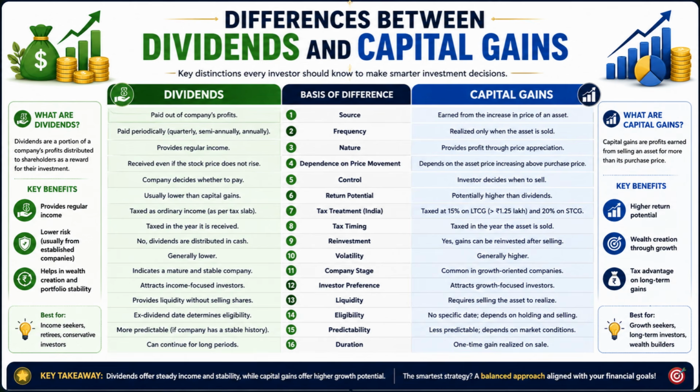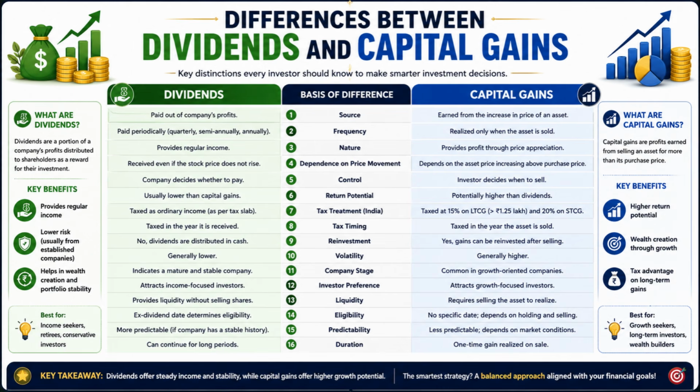Number 12. Dividends are preferred by income-focused investors seeking regular cash flow, whereas capital gains are preferred by growth-focused investors seeking wealth accumulation. Number 13. Dividends provide liquidity without requiring investors to sell their shares, whereas capital gains require the sale of the asset to access the profit.